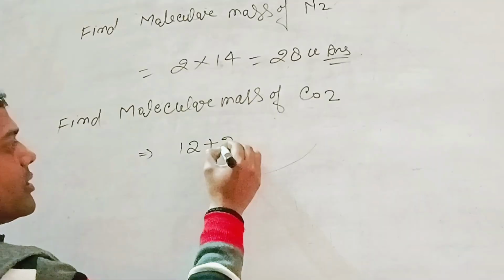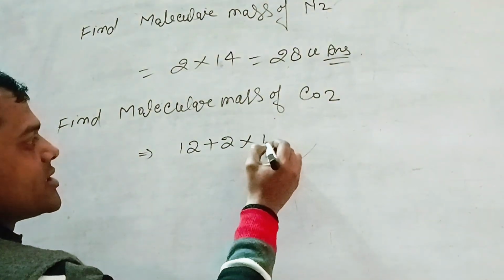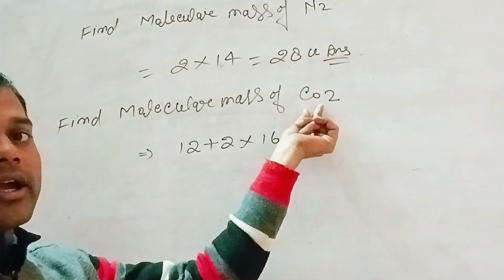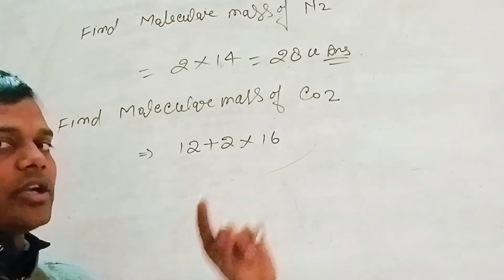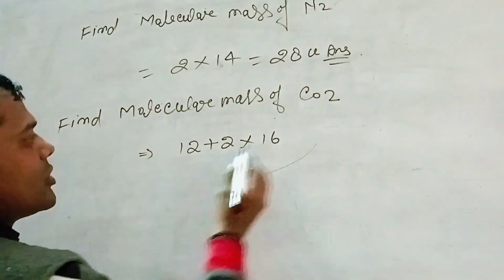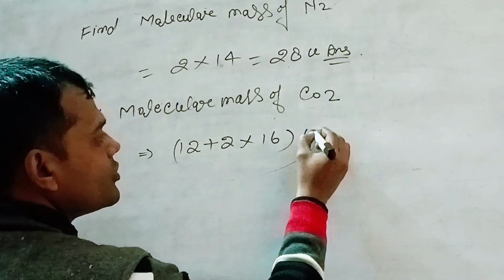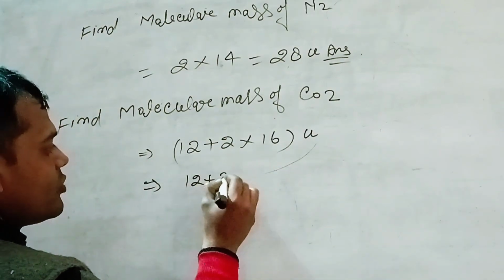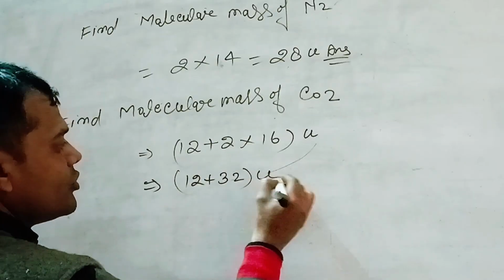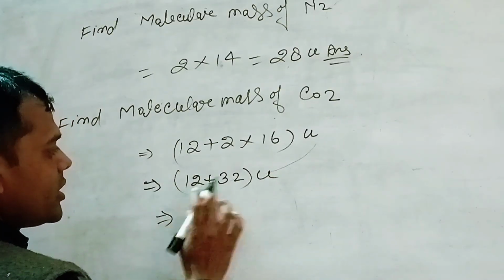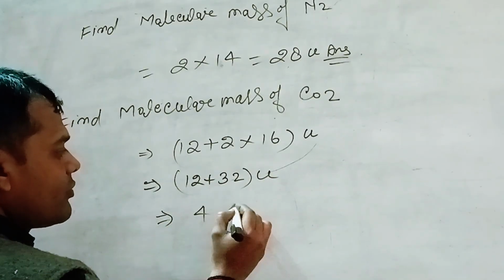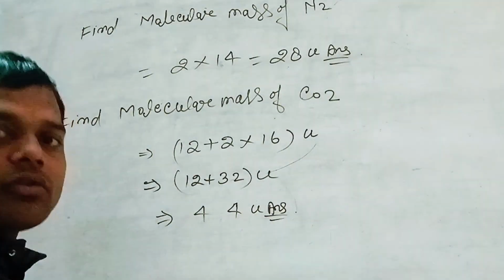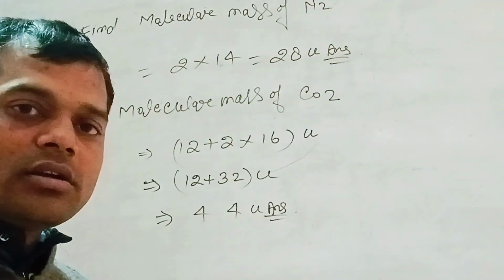So 2 multiplied by atomic mass of oxygen, which is 16. Atomic mass of oxygen is 16 and atomic number of oxygen is 8. So 16 into 2 unit. Now we calculate 12 plus 32 unit, which implies 44 unit. You will get the answer.